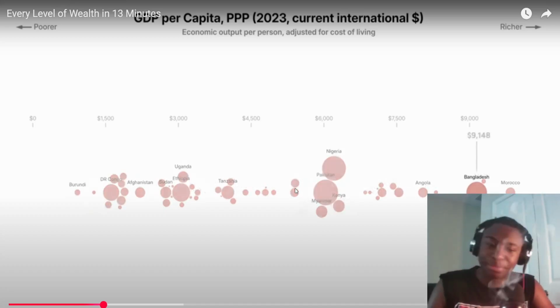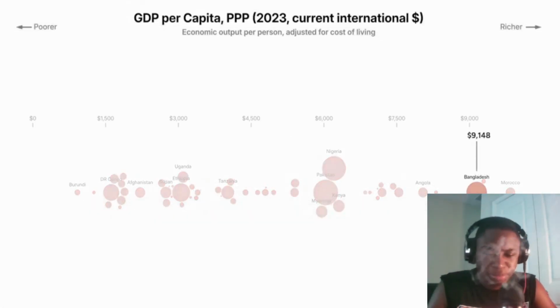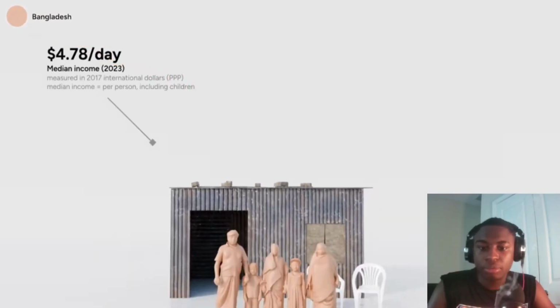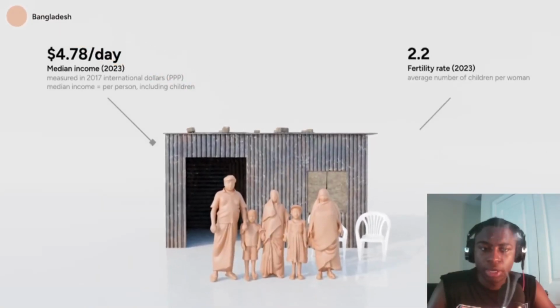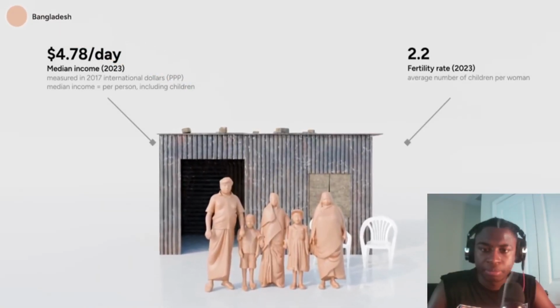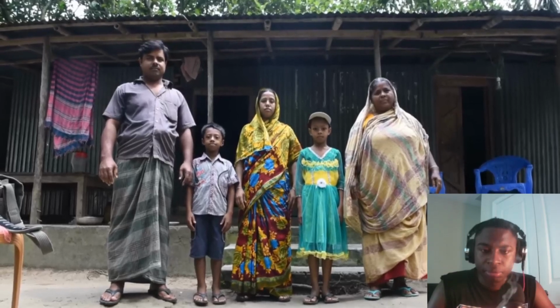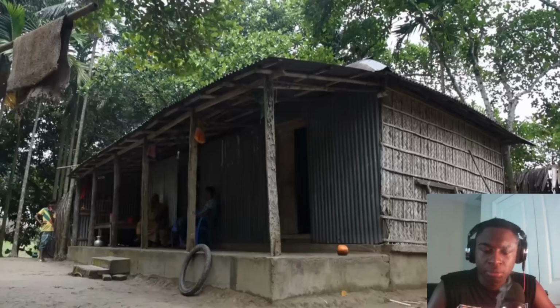Bangladesh. I'm going to pick Bangladesh and see how people live there. The median income in Bangladesh is $4.78 per day. Each woman has an average of 2.3 children. This family has 5 people, and they live in a house with a metal roof.